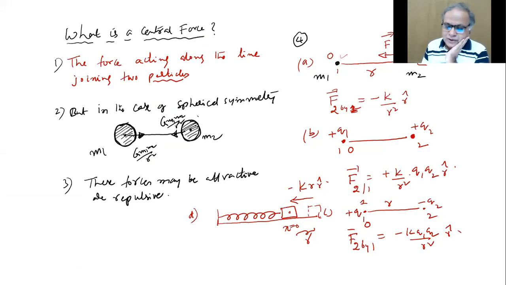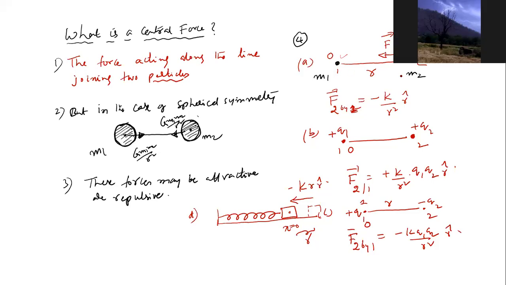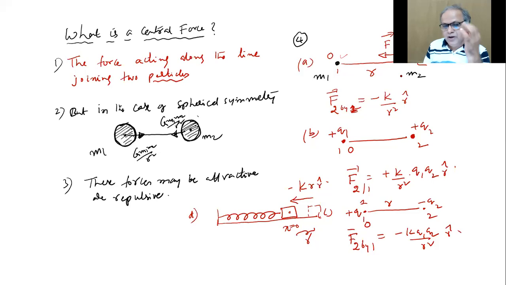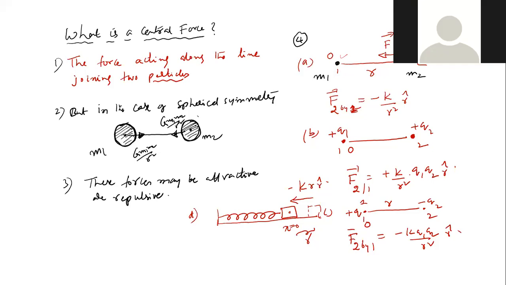Look, some time ago in mechanics, I talked about the idea of field. When two particles attract or repel, even though there is some gap between them, even though they are not in physical touch, physical contact, to explain that action at a distance force, we introduced an idea called field.